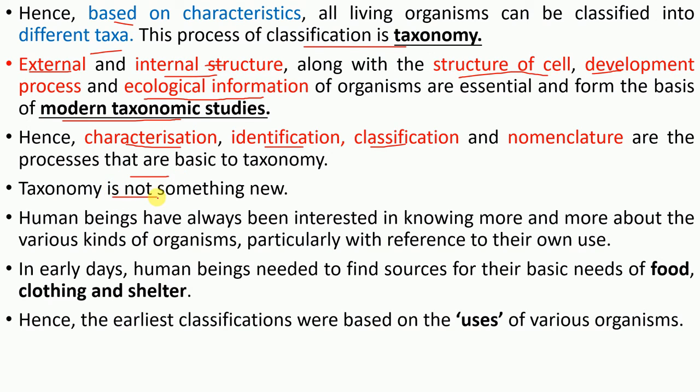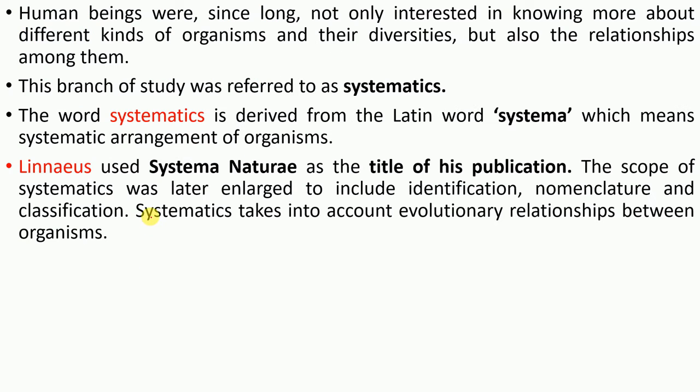But taxonomy is not something new. For example, in our daily life, we are all classifying things. Whenever you are arranging your room, you will put your clothes somewhere, you will put your books somewhere. So again, we are all classifying things daily. Human beings have long been interested not only in knowing more about different kinds of organisms and their diversities, but also the relationships among them. This branch of study was referred to as systematics. Like, what is the connection between these two animals or two plants or two organisms? If you are studying this, it is systematics.